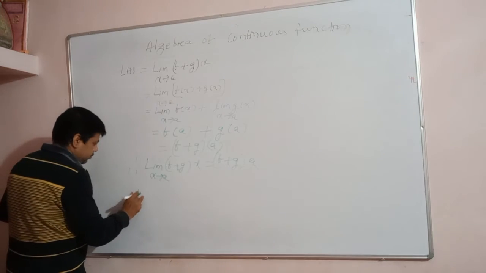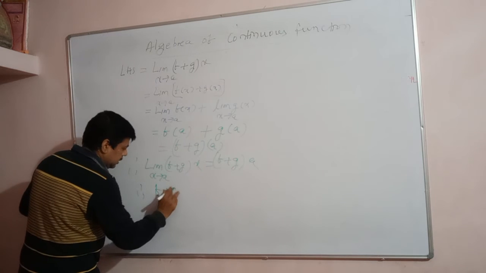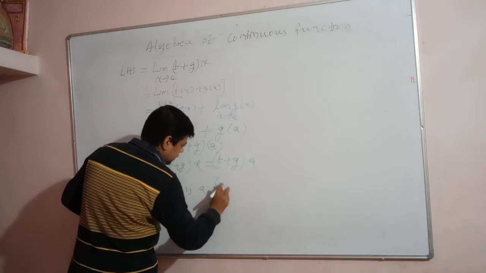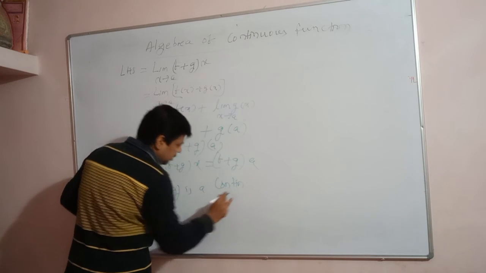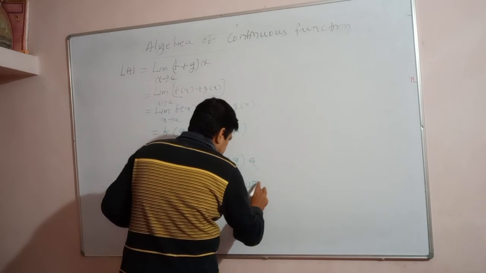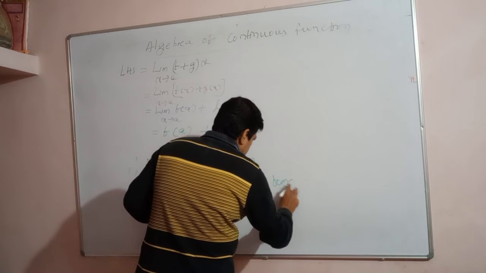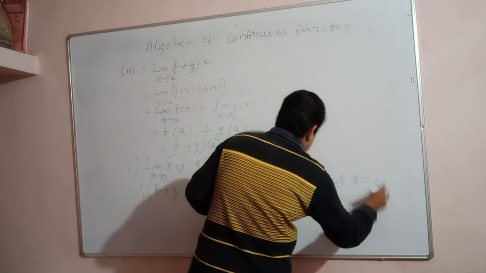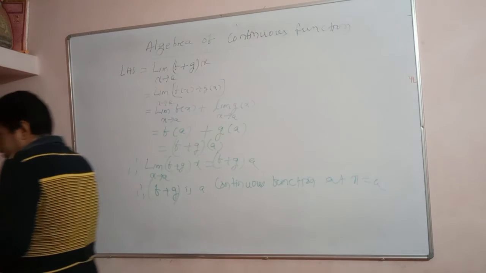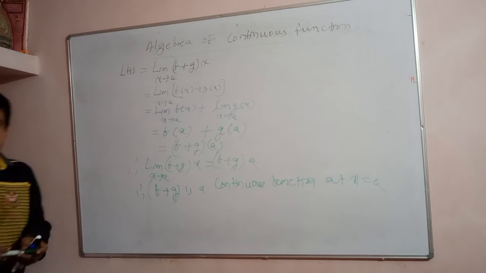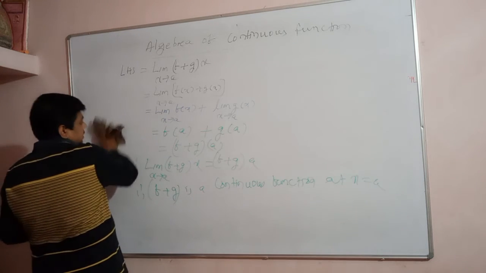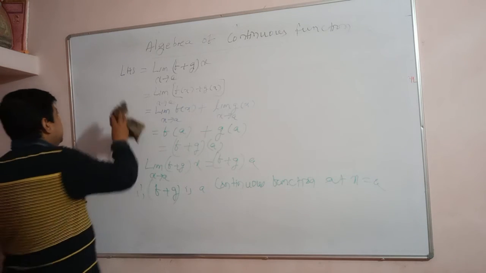So hence it is proved that f plus g is a continuous function at x is equal to a in the domain. Is it okay? Understand? That's the first point. Similarly, the second point you have to prove. Okay, another point.